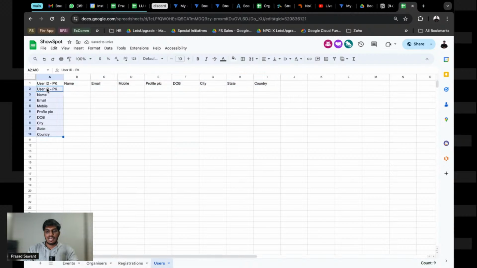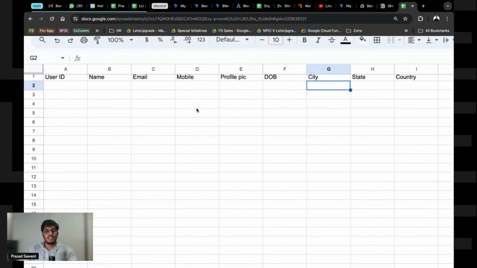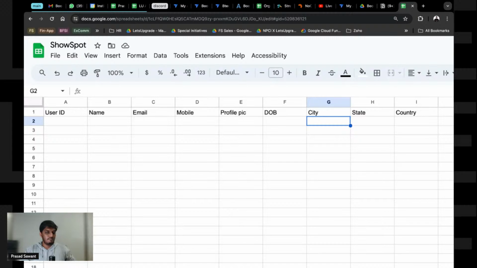If you guys have started using Google Sheets, it's a wonderful tool. You can just go and explore it, and it makes things quite easier for you. I build all the apps on Google Sheets only, so we can do a lot of things.